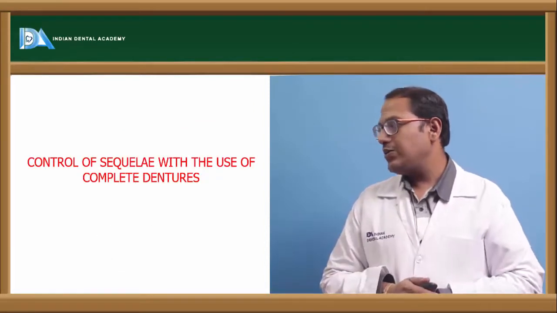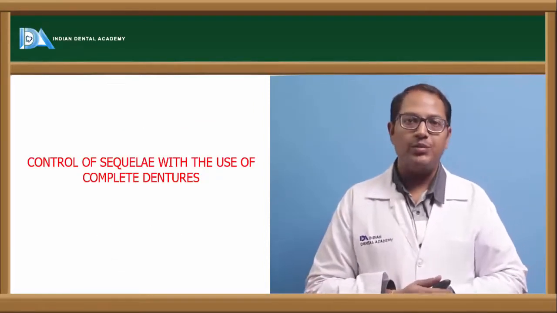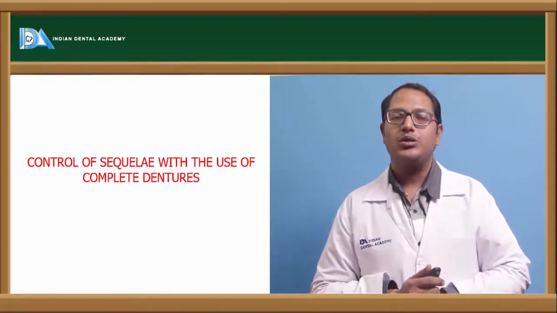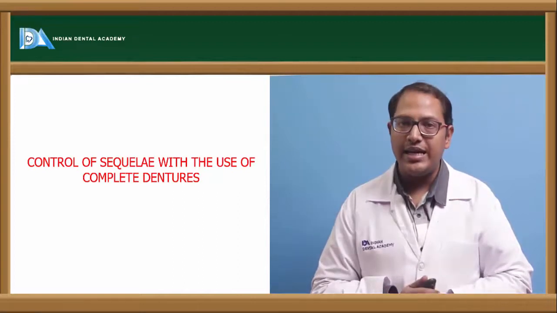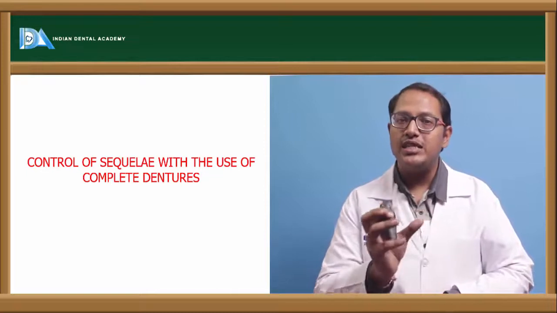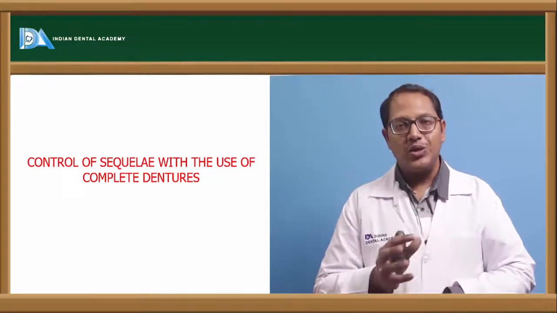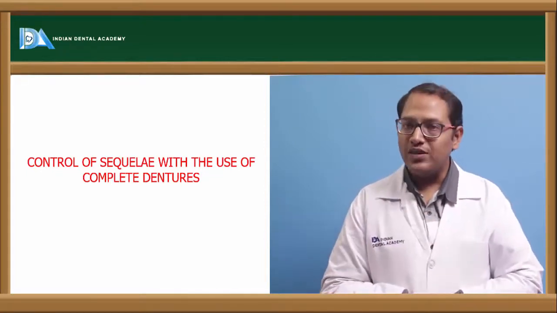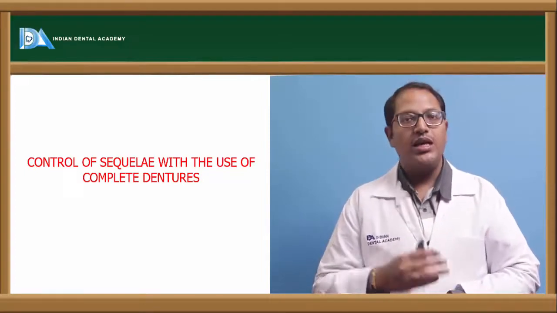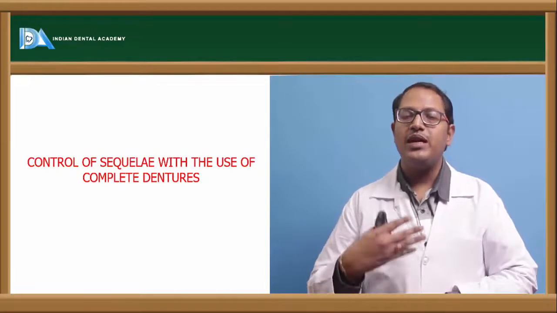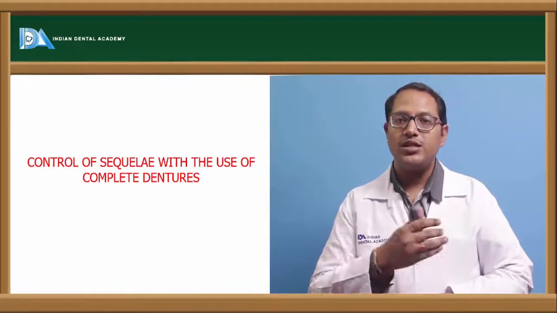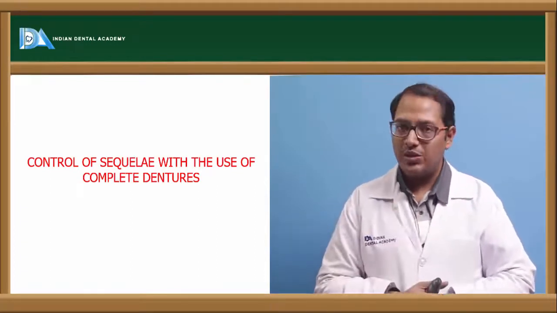So control of sequelae with the use of complete denture is very important, and it is important as part of a dentist and a prosthodontist to make your patient understand how a complete denture is going to affect his oral and general health. So if there is any sequelae because of the complete denture, that has to be relieved and taken seriously very soon. In the recall appointments, you are supposed to make a recall after 6 months and then every next 6 months. According to Mellon's classification, it has been classified how you are supposed to get a recall done.